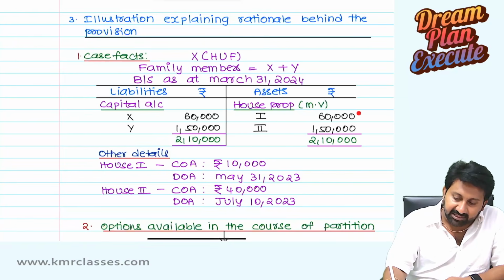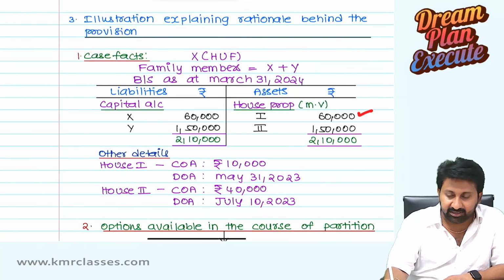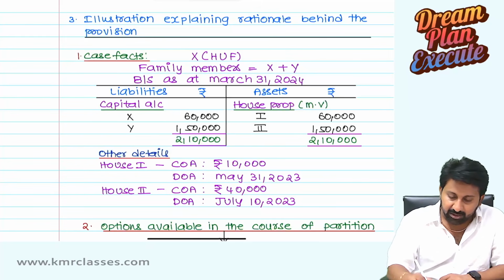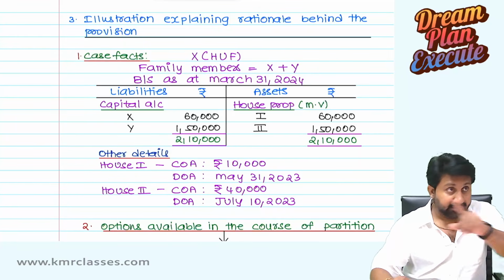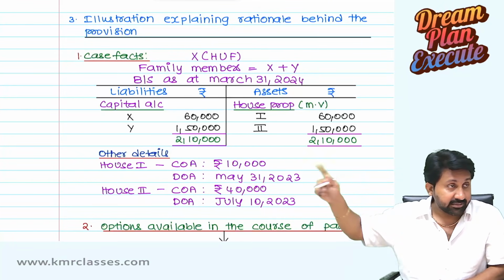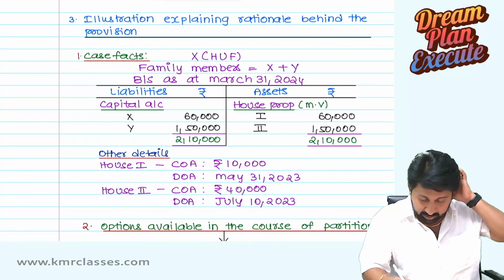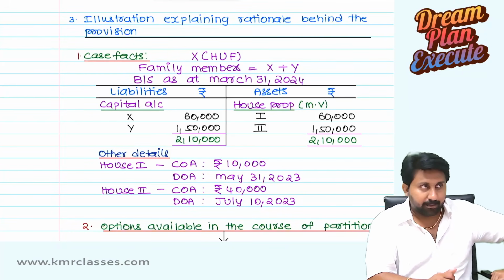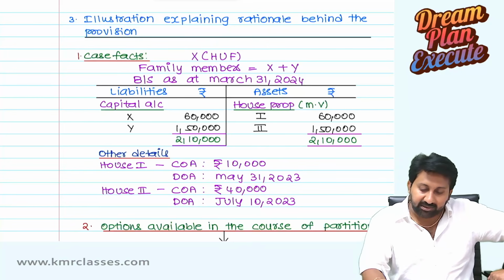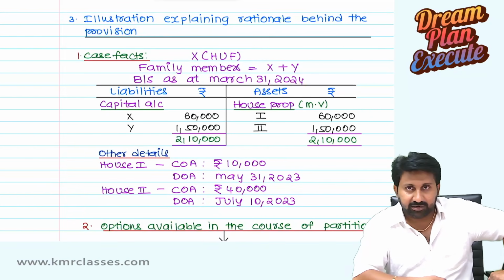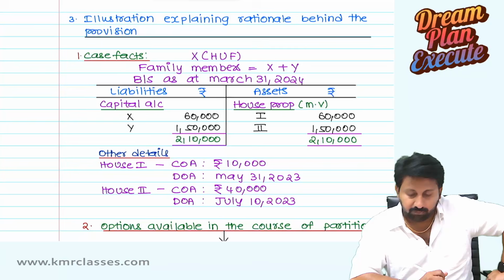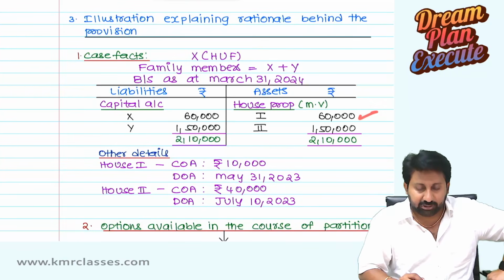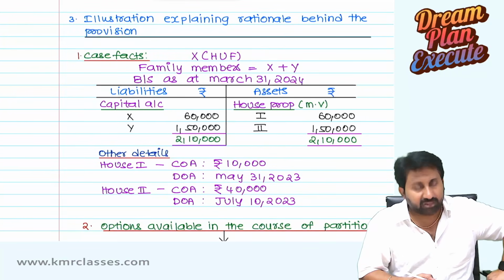Instead of giving this asset to Mr. X, instead of giving this asset to Mr. Y, see, I will tell this way. See the screen. House 1, cost of acquisition 10,000. Now what is the market value? 60,000 is the market value. Purchase cost is 10,000 rupees.